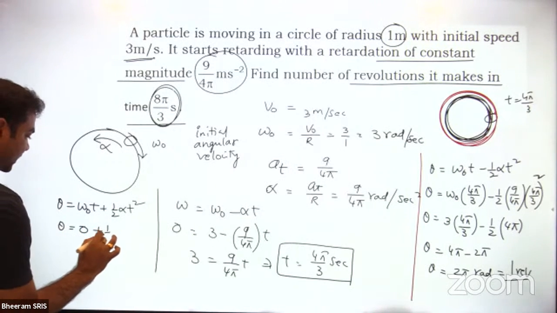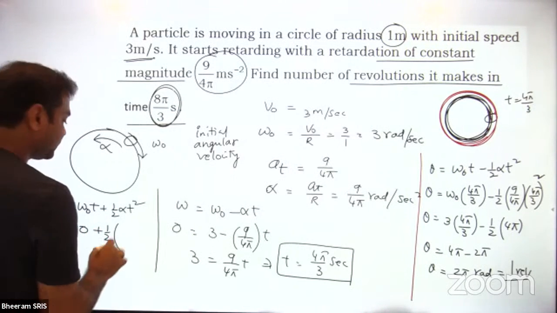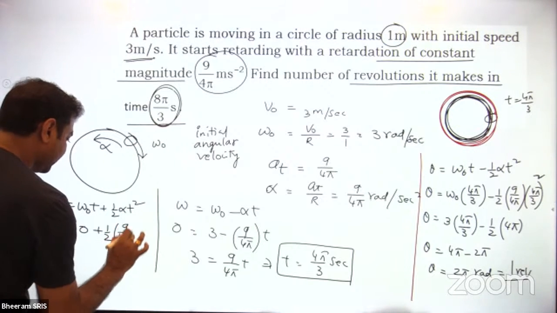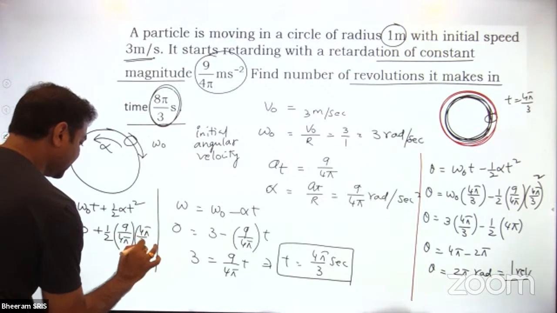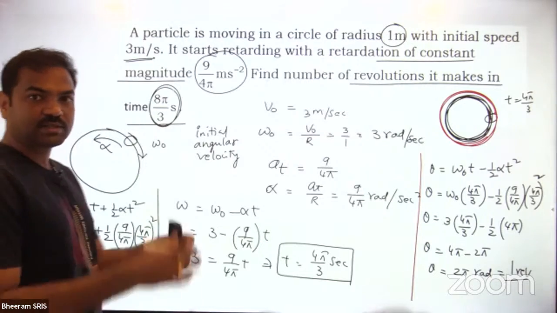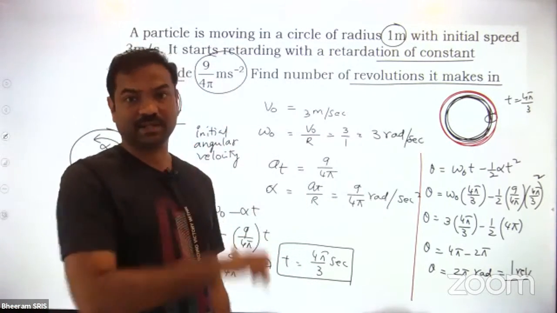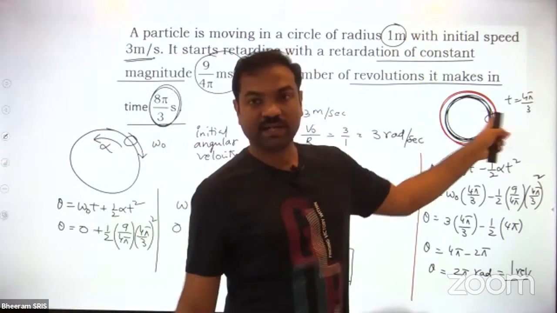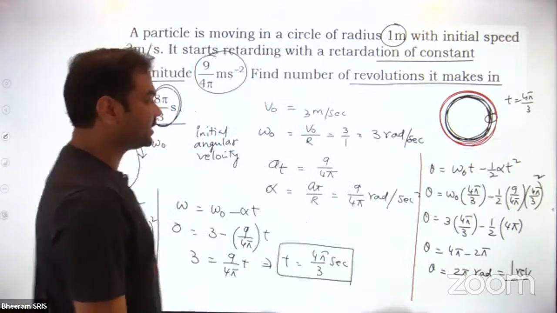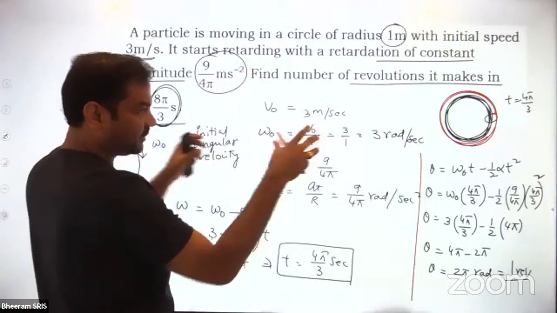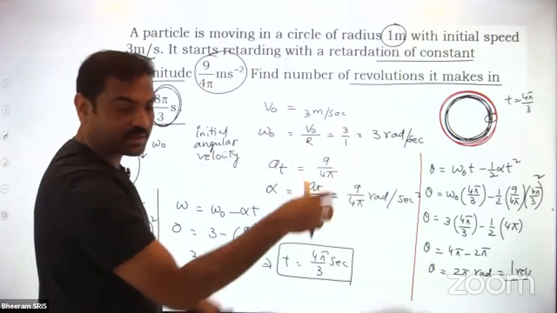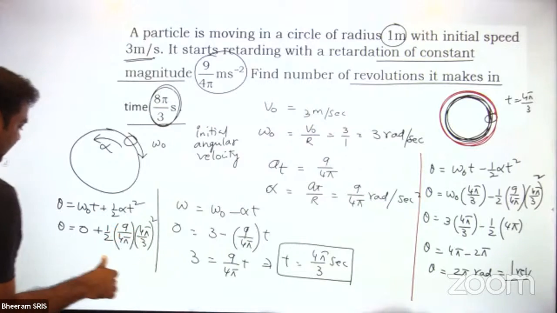This is 0 plus half alpha into, the alpha value is equal to 9 by 4 pi. The time value is, what is the remaining time? 4 pi by 3 whole square. Understood? The entire journey I broke into 2 parts. One is the retarding part, the other one is the accelerating part. So here angular velocity will be 0 at time equal to 4 pi by 3. So 8 pi by 3 I separated as 4 pi by 3 and 4 pi by 3. So next 4 pi by 3 I am calculating.